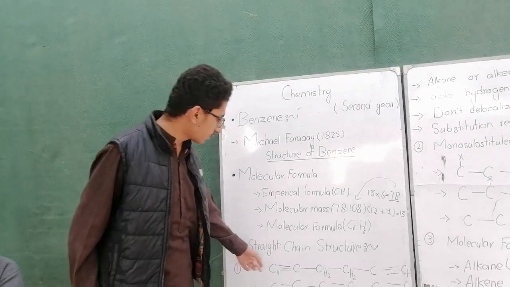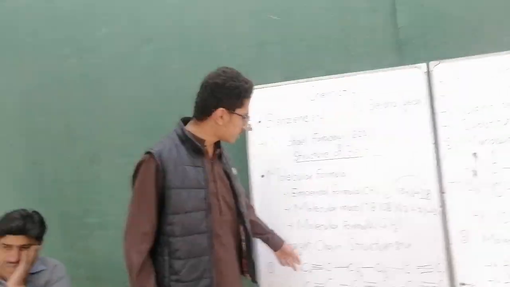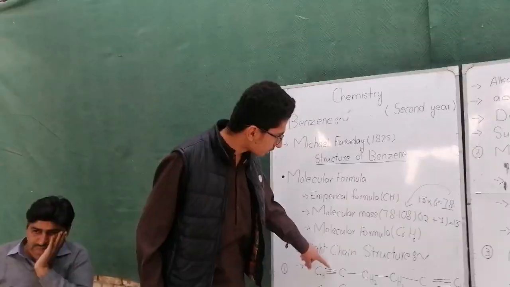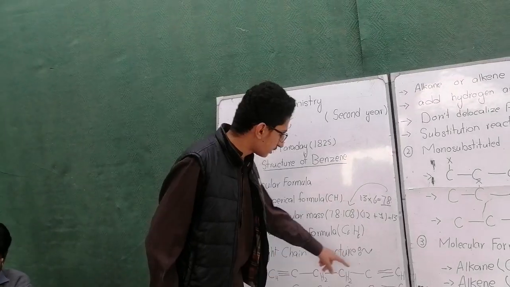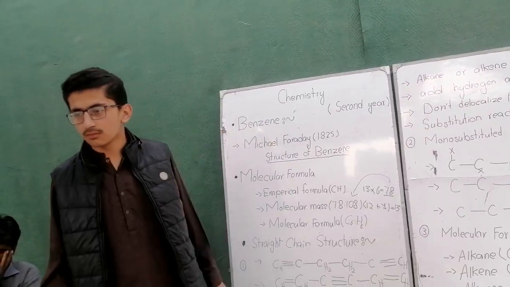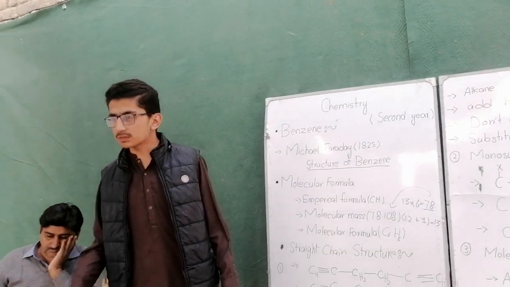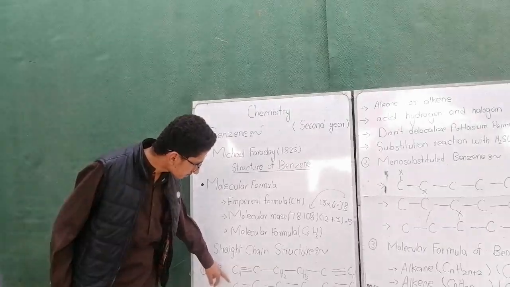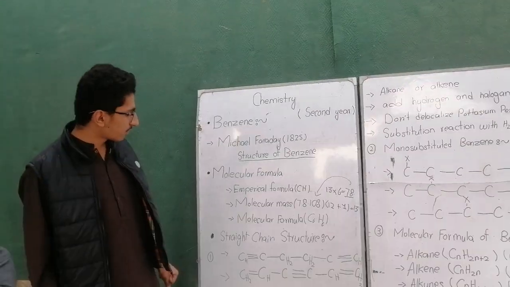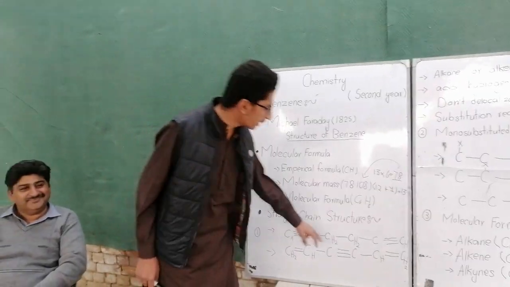These were hexa-1,5-diyne. It means that it should have two triple bonds, one and second. It was the first straight chain structure possible, not accurate at present. Then the second was hexa-1,5-diene-3-yne.